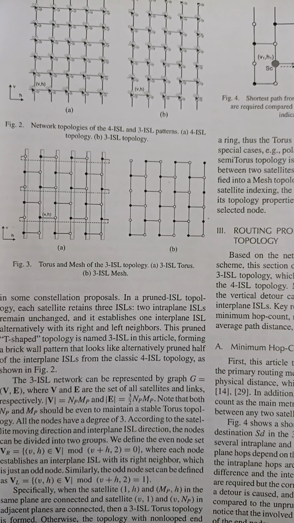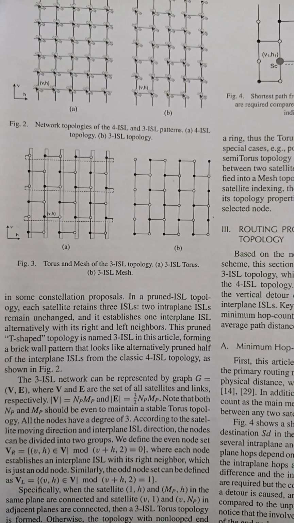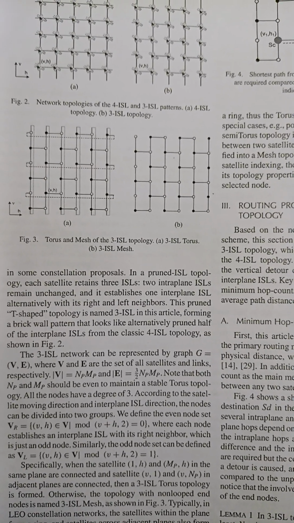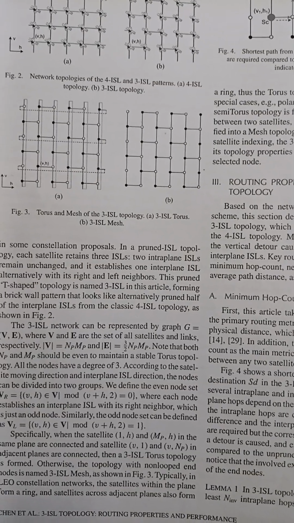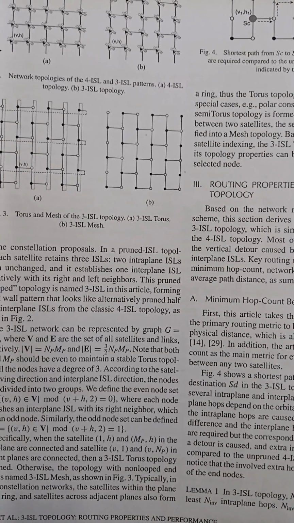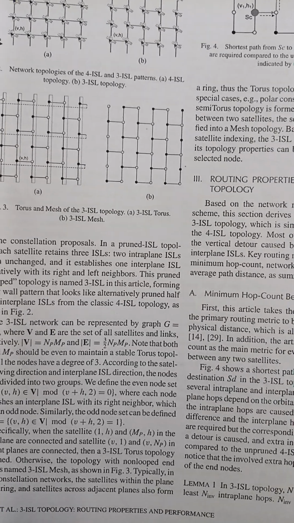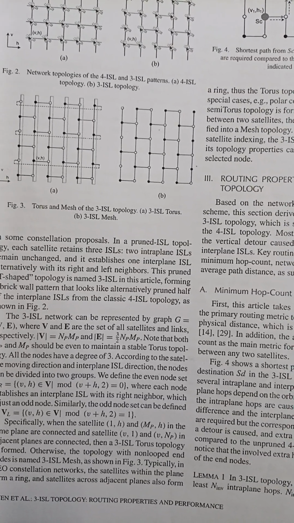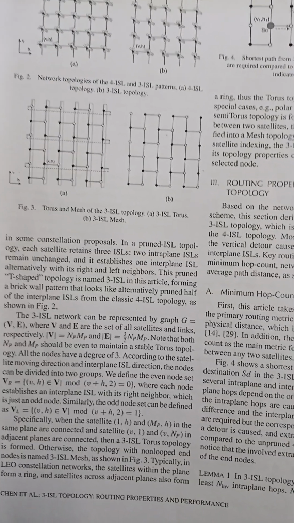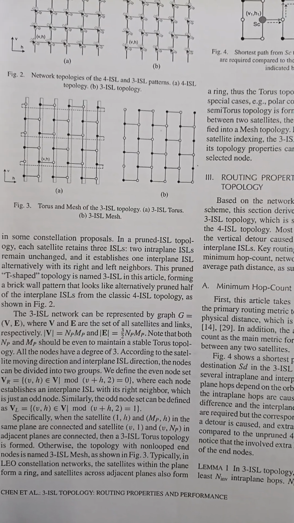The 3 ISL network can be represented by graph G = (V, E), where V and E are the set of all satellites and links respectively. |V| = N_P × M_P and |E| = 3/2 × N_P × M_P. Note that both N_P and M_P should be even to maintain a stable torus topology. All the nodes have a degree of 3.